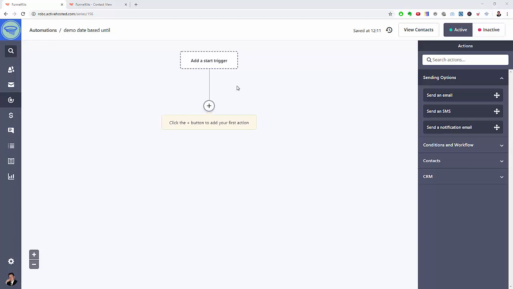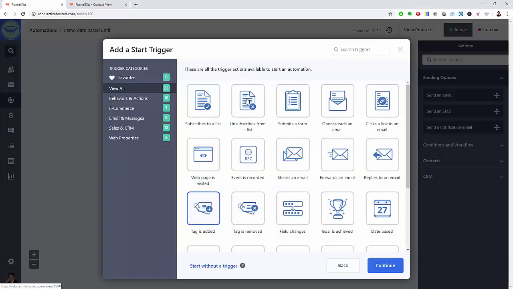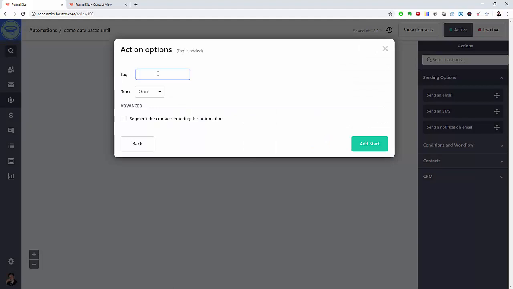Okay, so how you do this though is you have your event date, and you want to add people up until then, but not after. So what we're going to do is we're going to start with a trigger, and it's going to be tag based. And the reason why we're going to use tags is so that no matter how many times this tag is added to them, as long as they already have it, it won't trigger anything. And we're going to run this multiple times because we're definitely going to need it for testing, but you may want to use that in the future, just changing the tag and doing that.